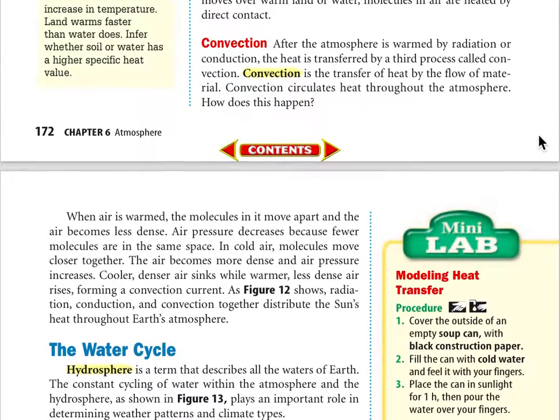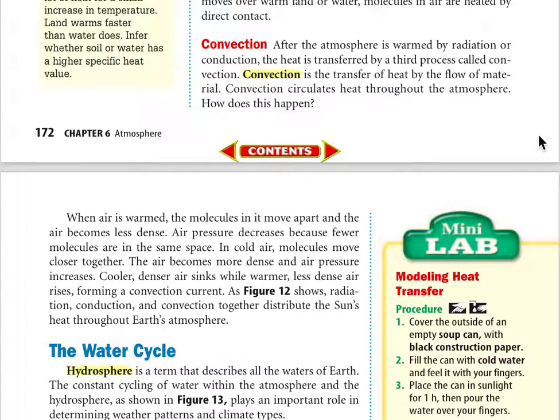Convection. After the atmosphere is warmed by radiation or conduction, the heat is transferred by a third process called convection. Convection is the transfer of heat by the flow of material. Convection circulates heat throughout the atmosphere. How does this happen? When air is warmed, the molecules in it move apart and the air becomes less dense. Air pressure decreases because fewer molecules are in the same space.